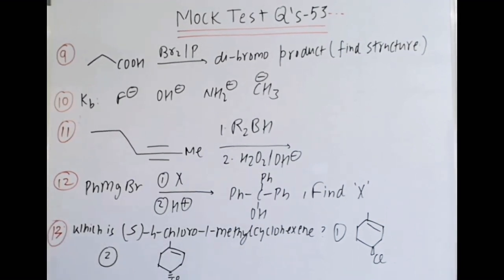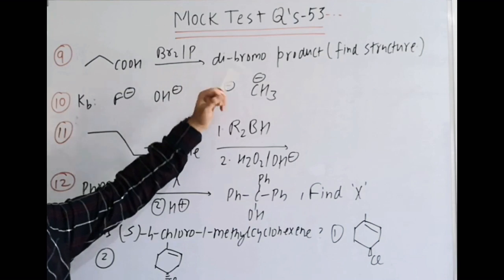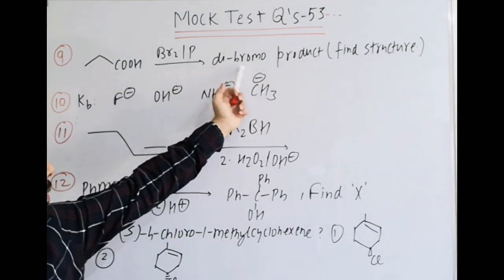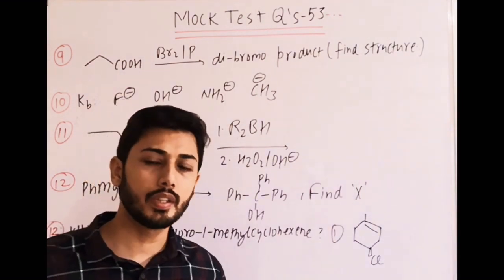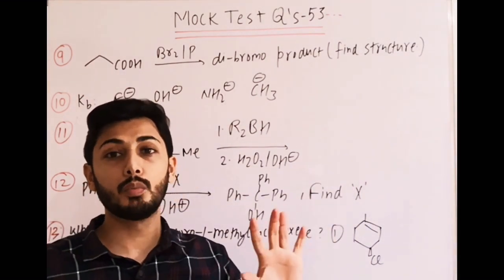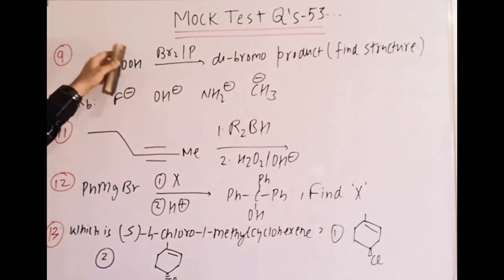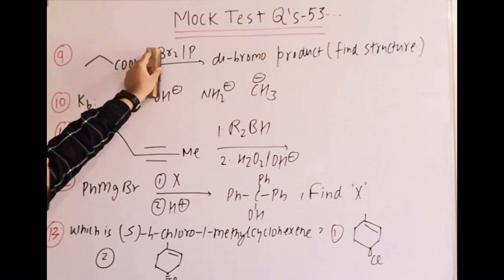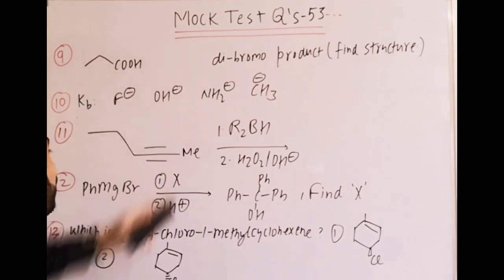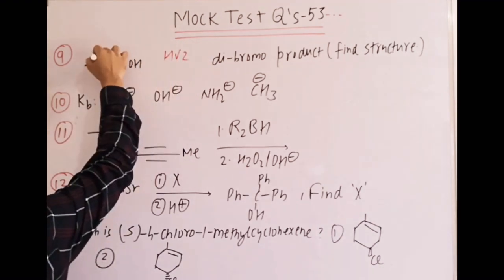In the next question, propionic acid is given with Br2 and phosphorus. The given data is that a dibromo product is formed; find the structure. Now from the options you can easily find out that you have to select only the dibromo product formation. Which reaction is this? We have already done it in the first section of this test. I think it was the first question, the same reaction, HVZ, where we talk about alpha halogenation.